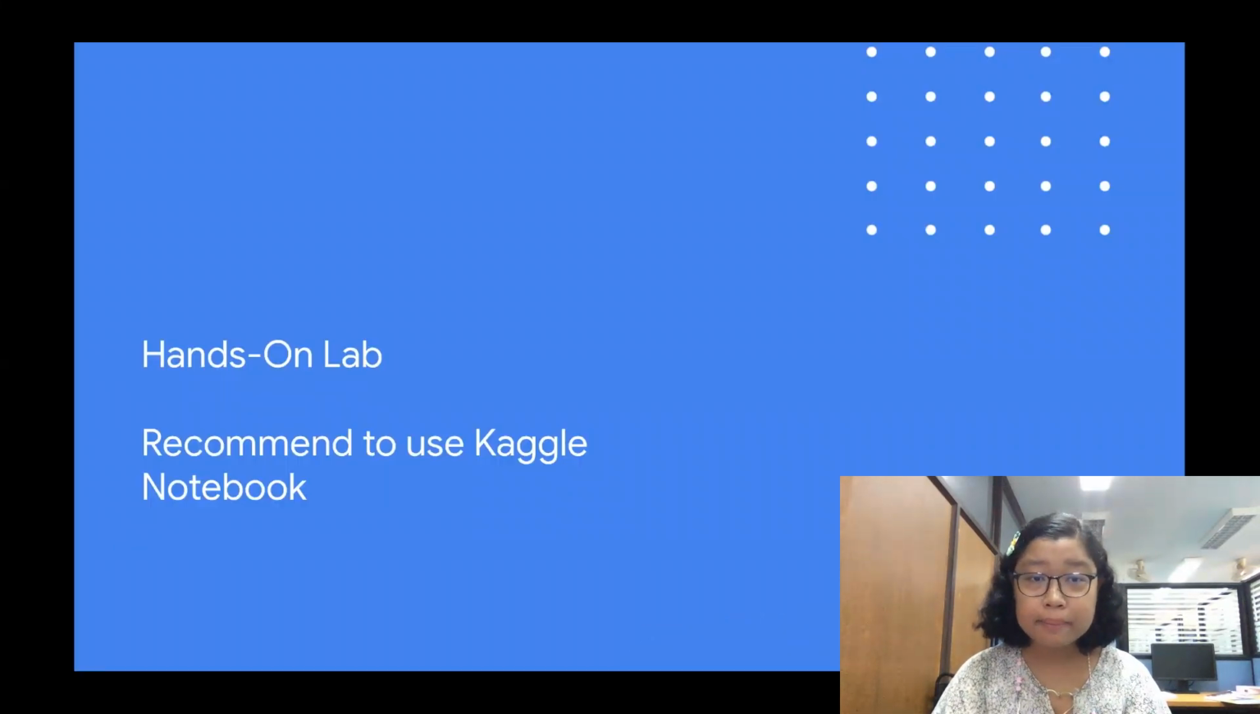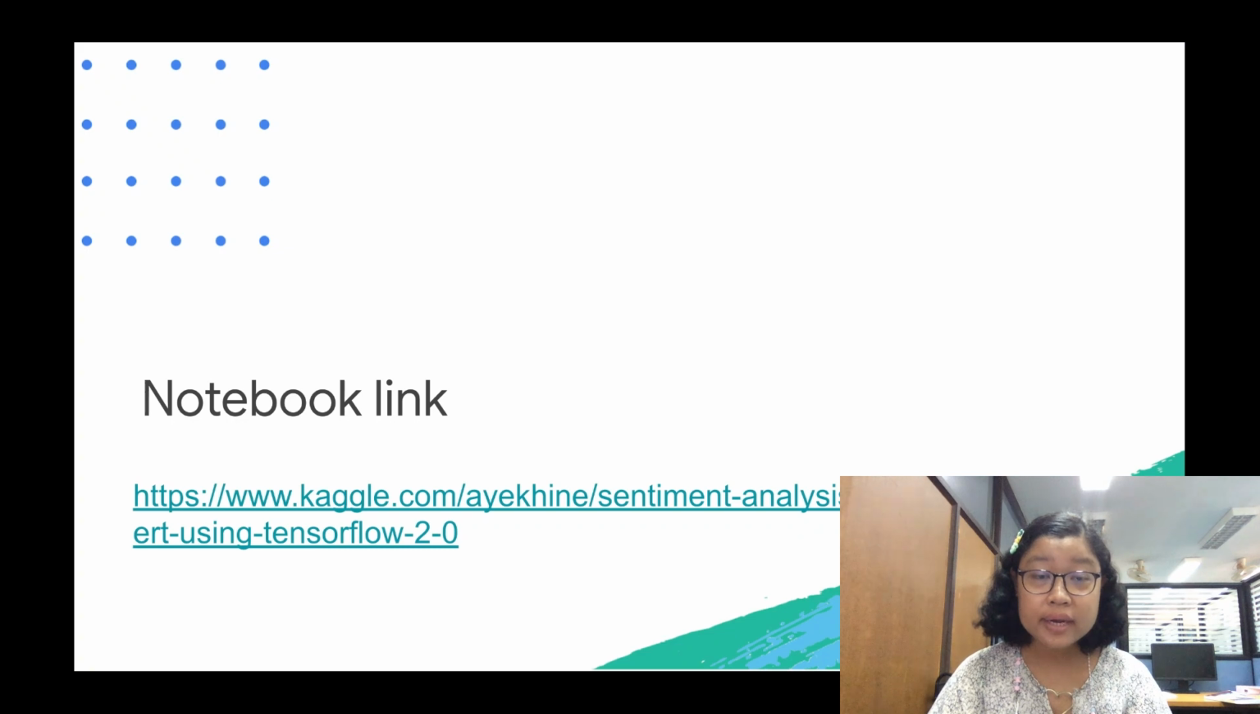As part of the final presentation, we will look at how to implement sentiment analysis with BERT using TensorFlow. For this session, I would recommend using a Kaggle Notebook. Kaggle is a subsidiary of Google and a community for data scientists and AI researchers. They can participate in data science competitions and share their notebooks on this platform. You can access my Kaggle Notebook from this link.